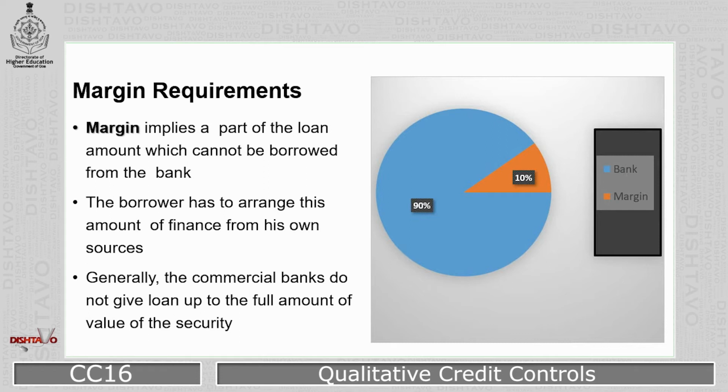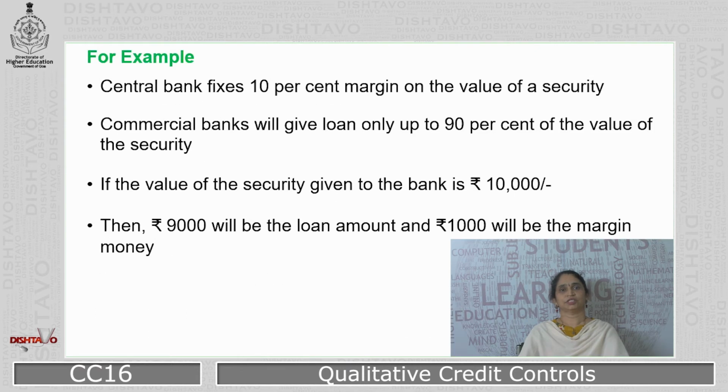If you look at this pie chart, the blue color denotes the bank loan which is given to a consumer. It is 90% of the value of collateral security. And the orange color is the 10% margin which is kept by the bank. To take the example forward, the central bank fixes 10% as a margin on the value of a security.